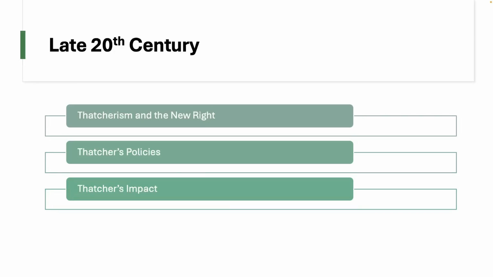So the impact of Thatcher was an incredible period of time. Thatcher transforms the Conservative Party into a party of free market capitalism and individualism. Now, she was very popular among some and very unpopular among others. But it's probably the impact of Thatcher that leads to the failure of the Conservatives in 1997 with the rise of New Labour. So Thatcher was very impactful, but she was very controversial.